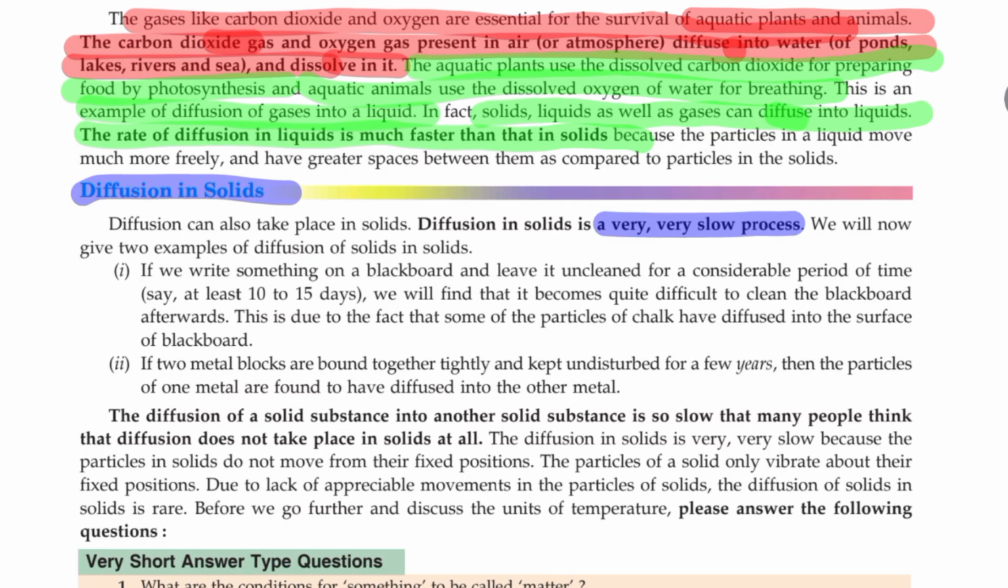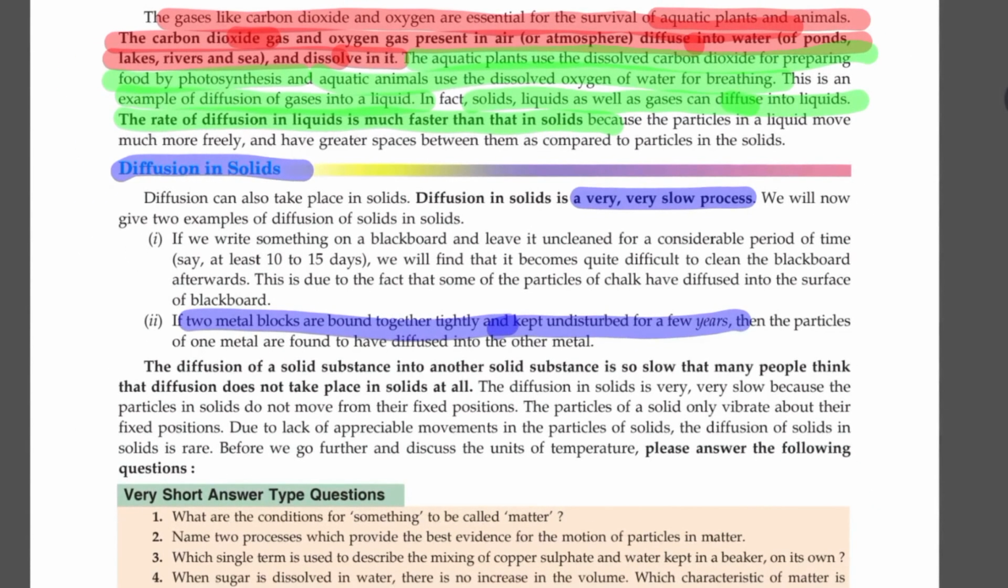Two metal blocks bound together tightly and kept undisturbed for a few years. You see what happens? Almost they stick to one another on account of the diffusion that has taken place. So the diffusion of a solid substance into another solid is so slow that many people think that diffusion does not take place in solids. But the process is not visible so nicely as in liquids and gases.